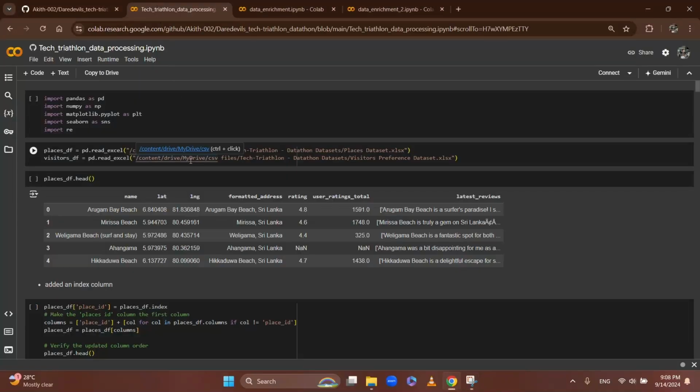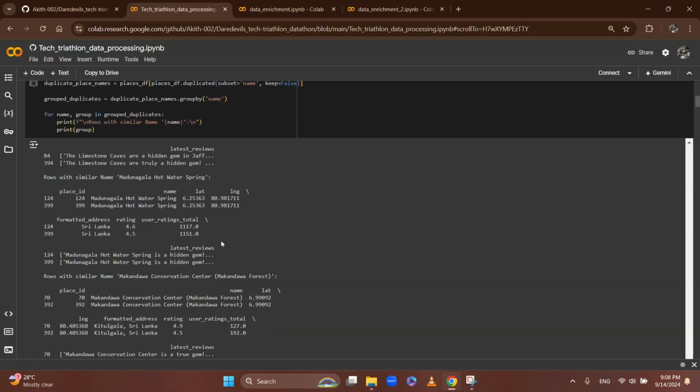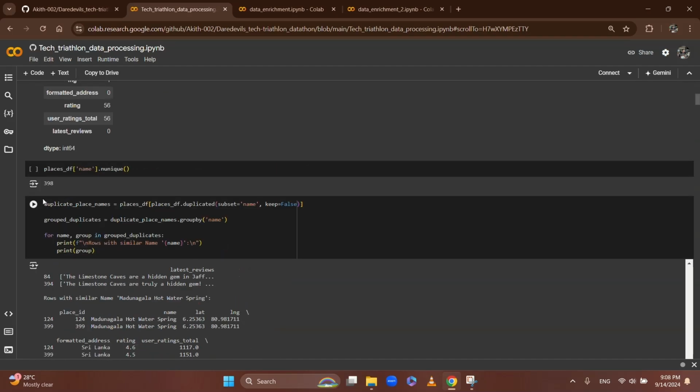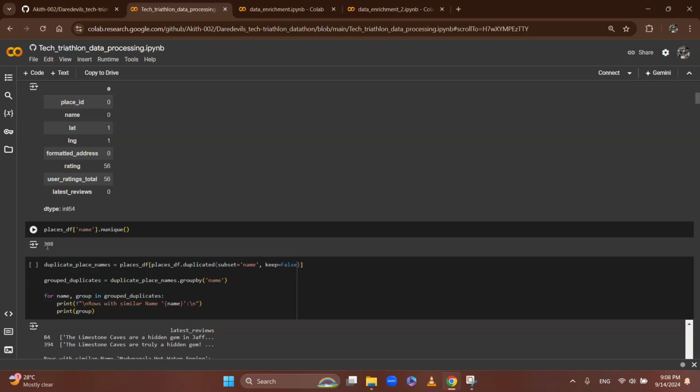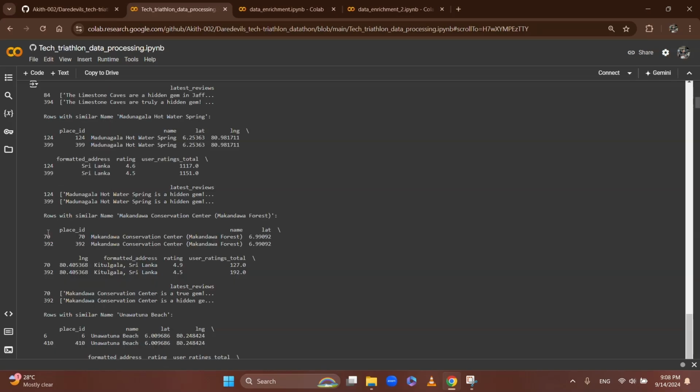For the preprocessing and data enrichment of the places dataset and visitors preference dataset, I began by loading both datasets and first focusing on the places dataset. I checked for null values in each column and verified if all places were unique. After identifying duplicates based on the name column, I handled them by merging information from duplicate and original rows.